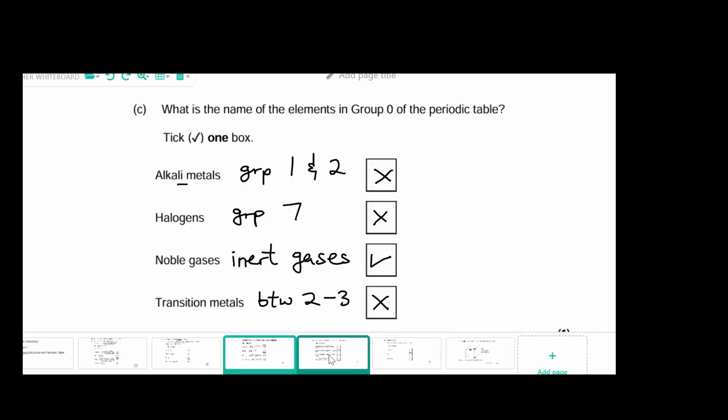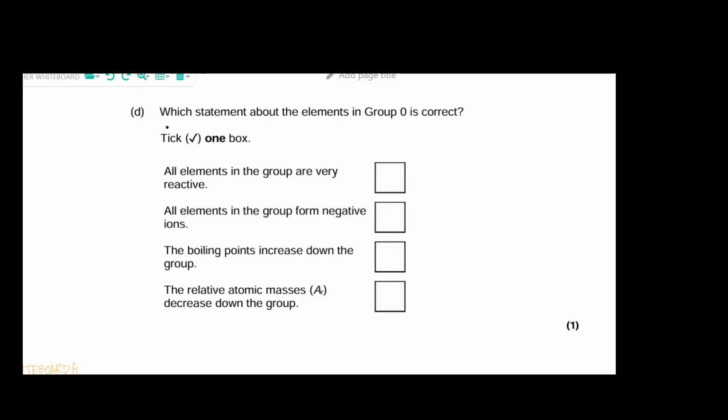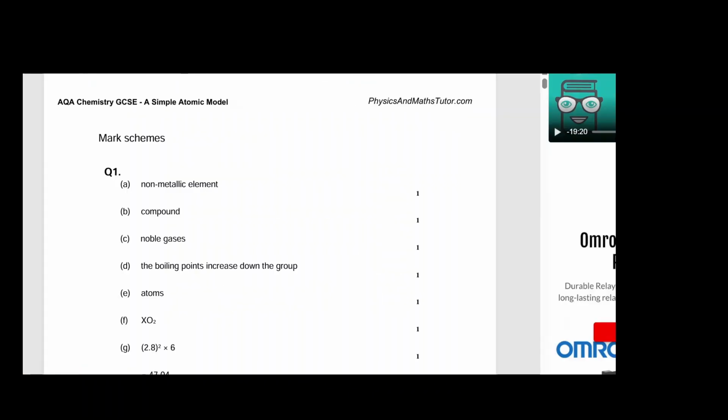Okay, let's look at another question that we can be asked in this kind of topic. So here it says, which statement about the elements in group 0 is correct? Okay, so let's look at the first option. All elements in the group are very reactive. Okay, that's one option. All elements in the group form negative ions. That's another option.